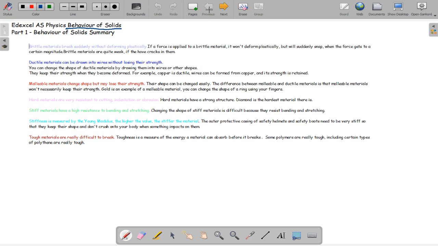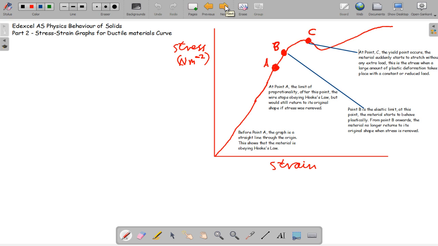Now the stress-strain graph, and we'll talk about that for a bit. Before point A, the graph is a straight line through the origin, and it shows that the material is obeying Hooke's law. This should be a straight line, not a curve like I've done, to show proportionality. At point A, the limit of proportionality occurs, and after this point the wire stops obeying Hooke's law, but it still returns to its original shape if the stress is removed.